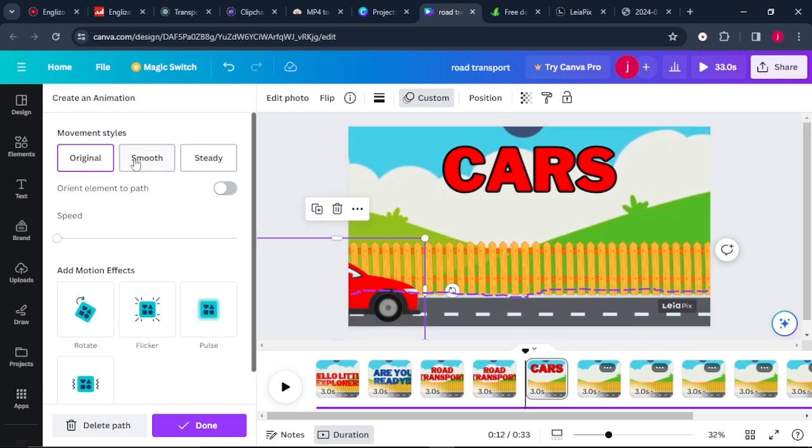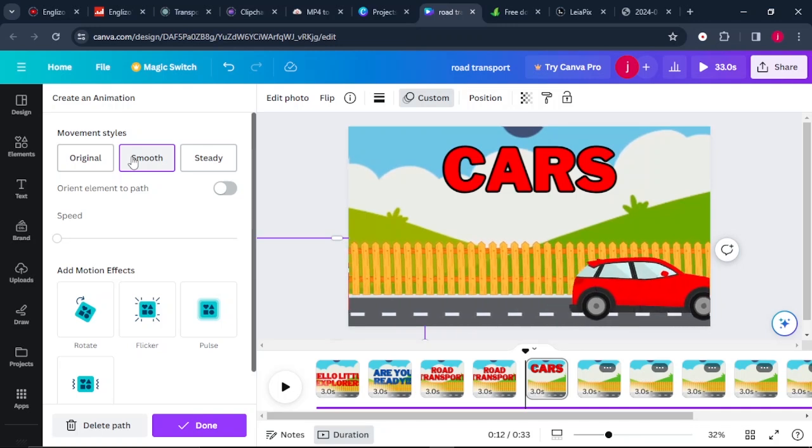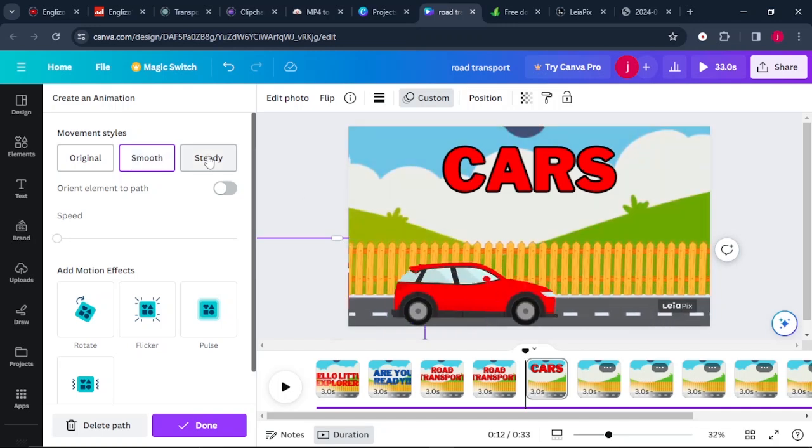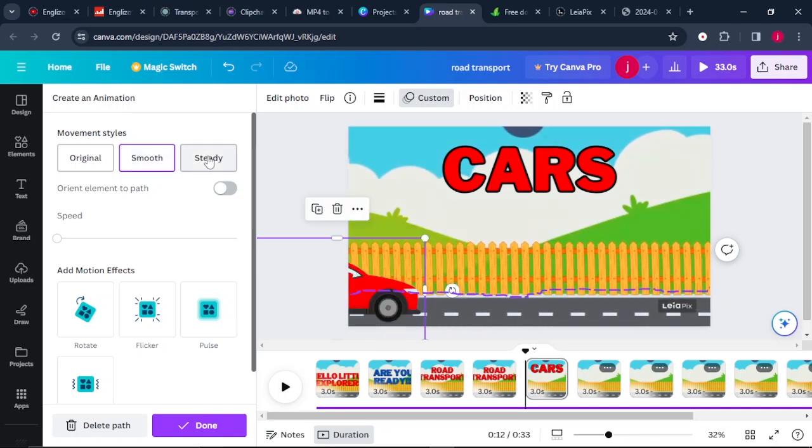Okay, and we want our car to move more smoothly. Let's see the way it looks. Okay, great. And we can try to see the way to move on steady.